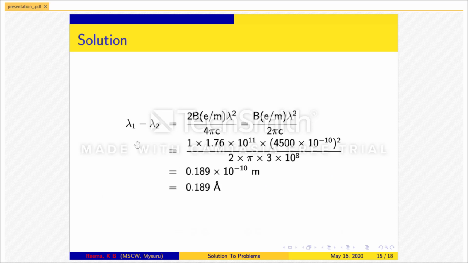We know that lambda 1 minus lambda 2 is equal to 2 times B into e by m times lambda square divided by 4 pi c. Substituting the value of magnetic induction B, specific charge e by m, wavelength lambda, pi and c in the expression for lambda 1 minus lambda 2, we get the value as 0.189 angstrom.